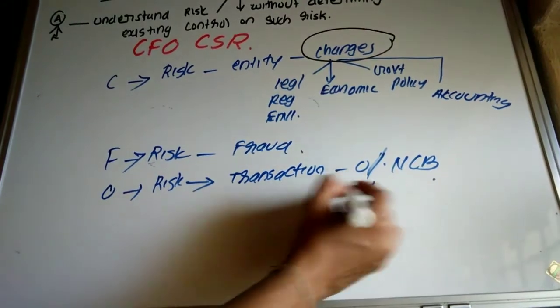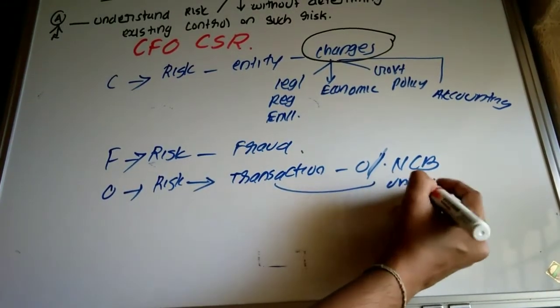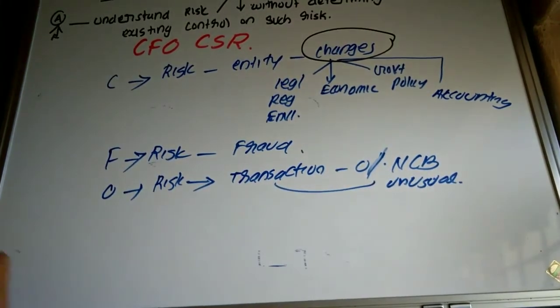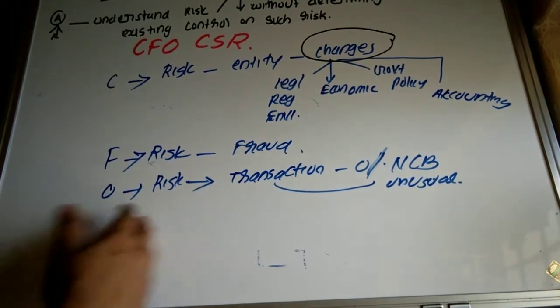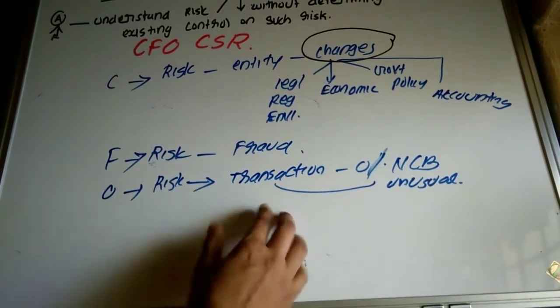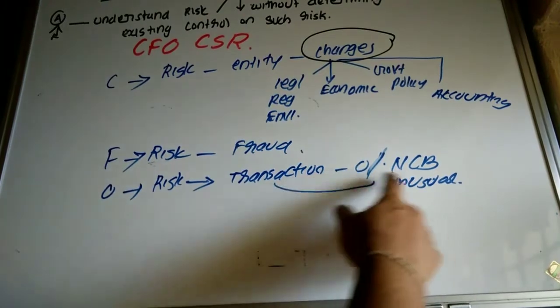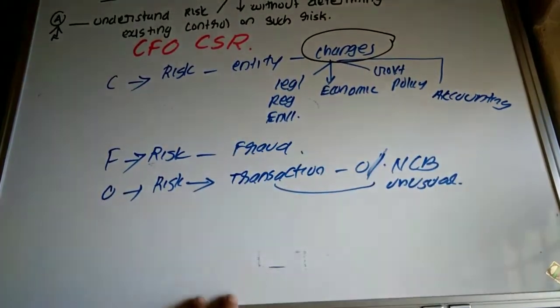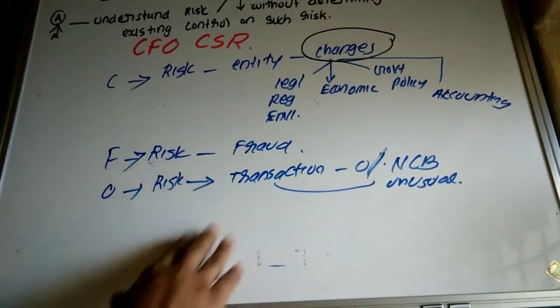Okay, or unusual transaction. It means that any risk which has happened to that entity because of entering into certain transaction which is out of the normal course of business or which is unusual in nature.